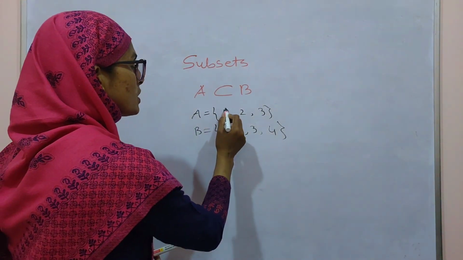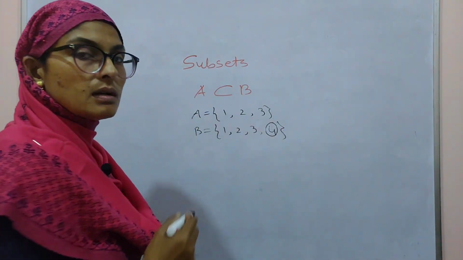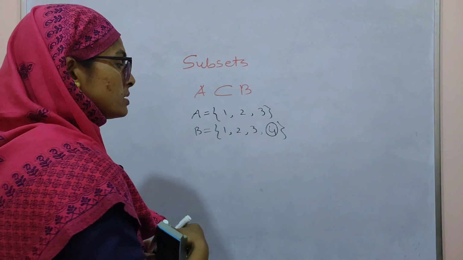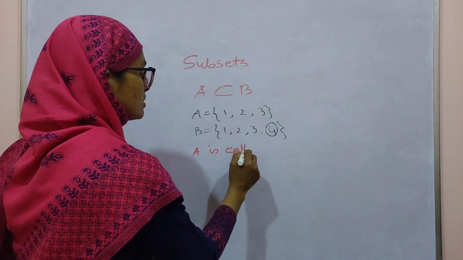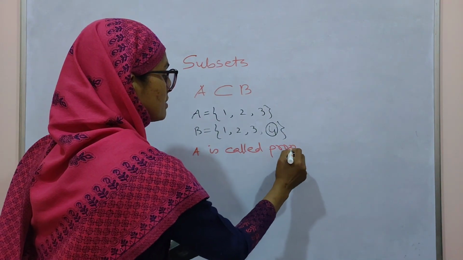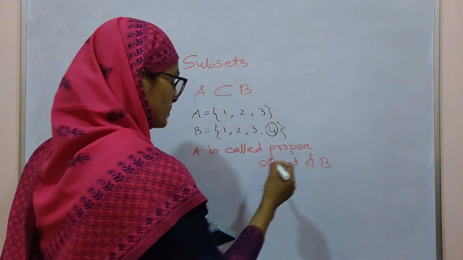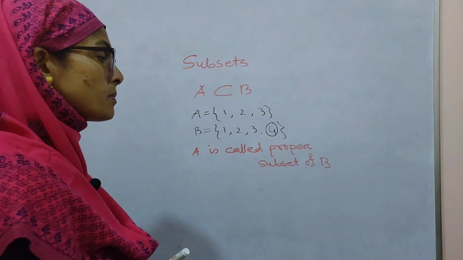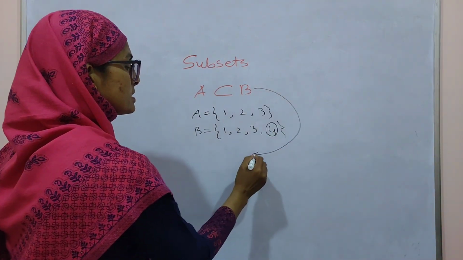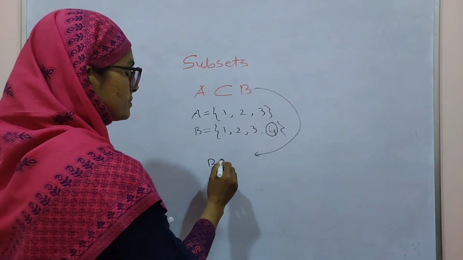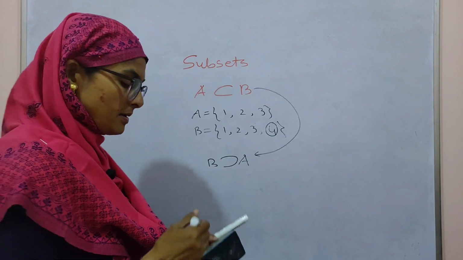Now check, if A equals {1, 2, 3} and B equals {1, 2, 3, 4}, then every element of A is also an element of B, and B has one more element, 4. So A is called a proper subset of B. If A is a subset of B, conversely you can write it as B is a superset of A. This is the opposite symbol: B is a superset of A.